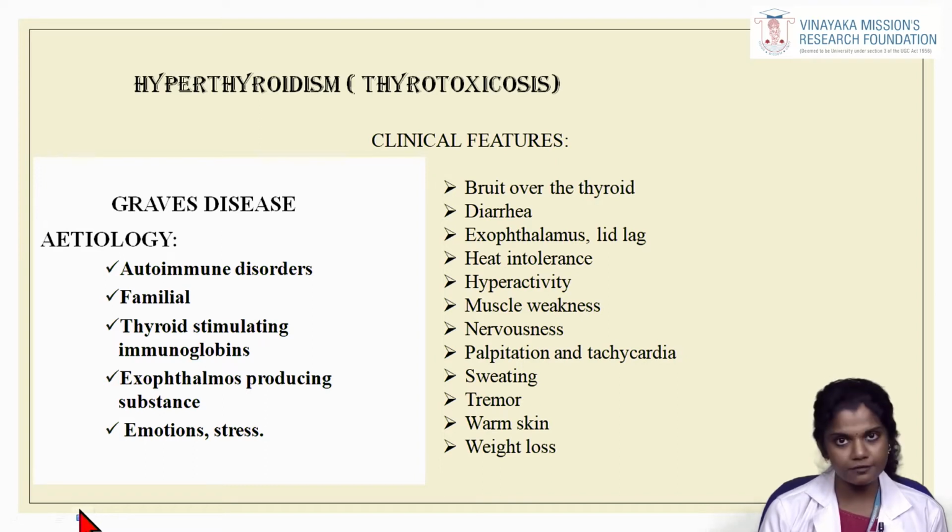There are some clinical features specific to hyperthyroidism, which include a bruit over the thyroid, diarrhea, exophthalmos, also called the lid-lag sign, heat intolerance, hyperactivity, muscle weakness, nervousness, palpitation and tachycardia, sweating, tremor, warm skin, and weight loss. These are the general clinical features of hyperthyroidism.